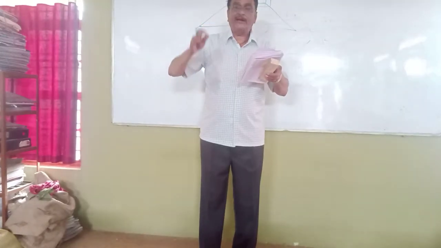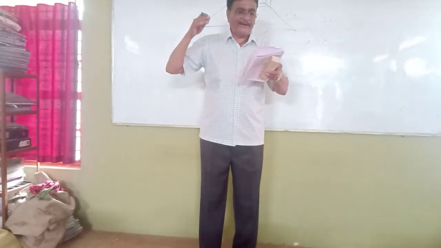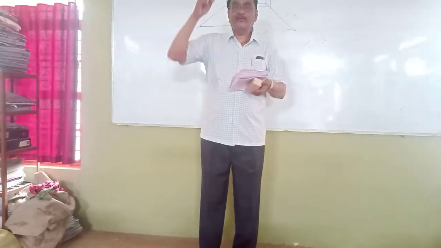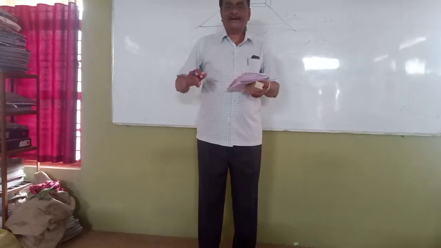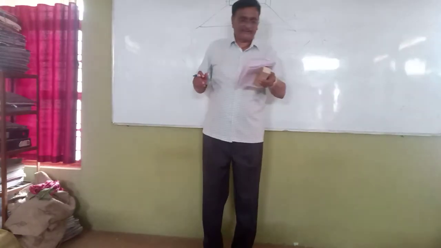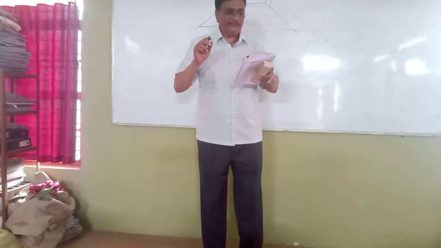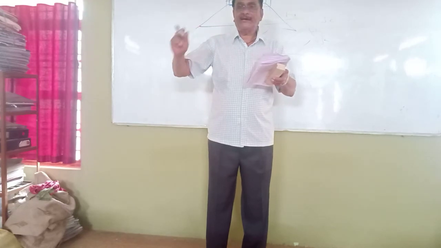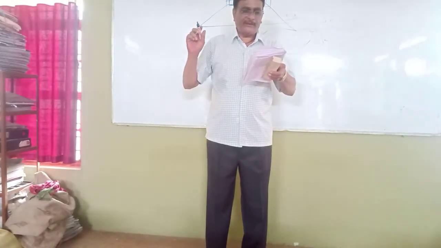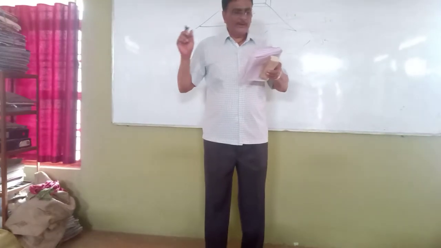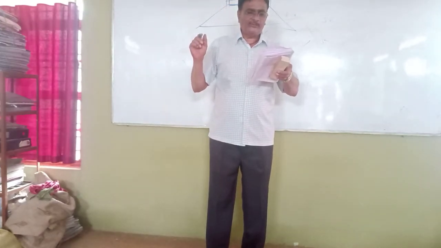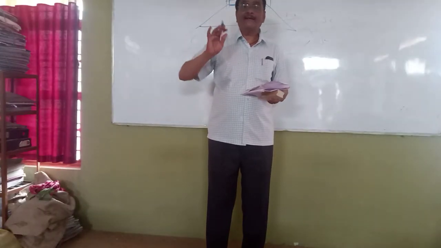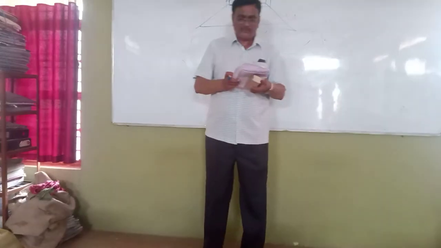7 meter for a 2-lane road without raised curbs, and it is also 7.5 meter for a 2-lane road with raised curbs. The previous one was without curbs, and the next one is with raised curbs. Means according to the Indian Road Congress, the width of the carriageway is 3.75 meter for a single lane road, true. Then 7 meter for a 2-lane road without raised curbs. Then third is 7.5 meter for 2 lanes with raised curbs. The answer is all of the above. All the 3 categories are correct.